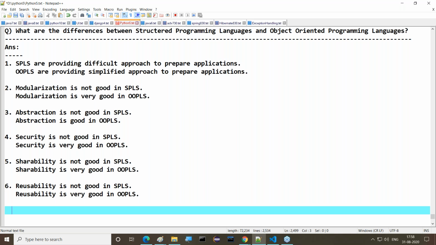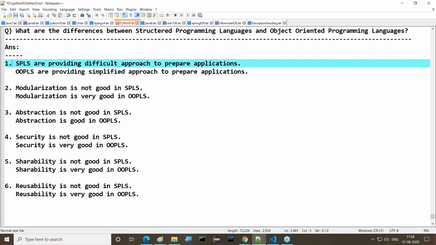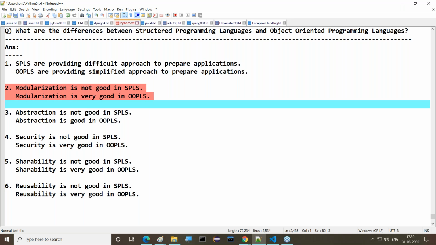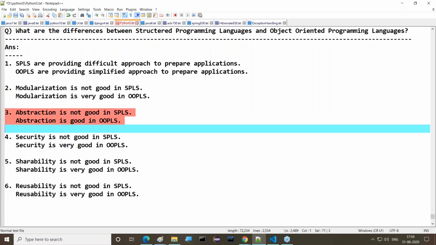The structured programming languages are providing a difficult approach to prepare applications, whereas object-oriented programming languages are providing a simplified approach. Modularization is not good in structured programming languages, whereas it is very good in object-oriented programming languages. Abstraction is not good in structured programming languages, whereas abstraction is good in object-oriented programming languages.